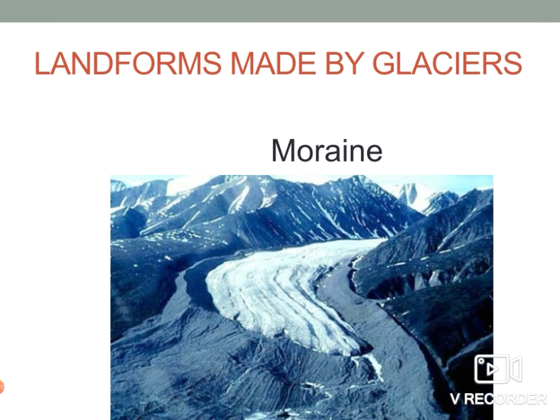Landforms made by glaciers. In the regions of cold climate, new and fresh snowfall turns the underlying snow into ice. When ice moves downhill under the force of gravity, it is called a glacier. A glacier is thus a river of ice. Like river water, the ice of glaciers picks up and transports large amounts of material called moraine.